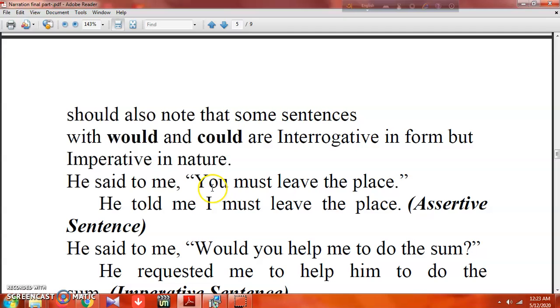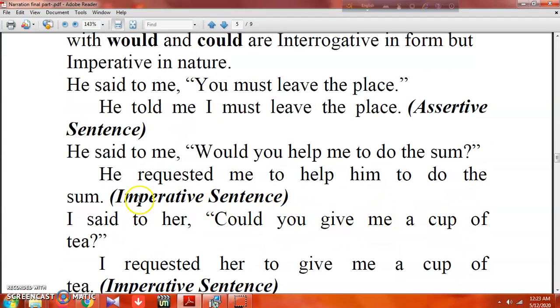He said to me, you must leave the place. She told me I must leave the place, in an assertive sentence. And he said to me, would you help me to do the sum? So actually it is a request, but its flavor is interrogative, so you can use it as imperative also. So he requested me to help him to do the sum.